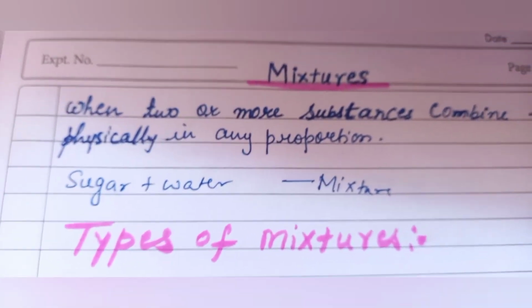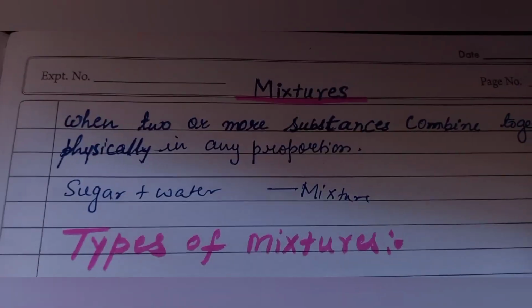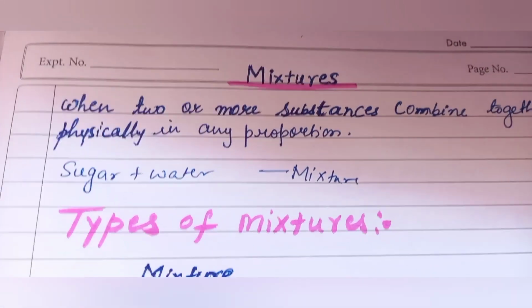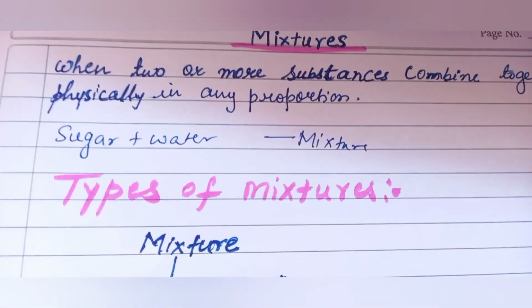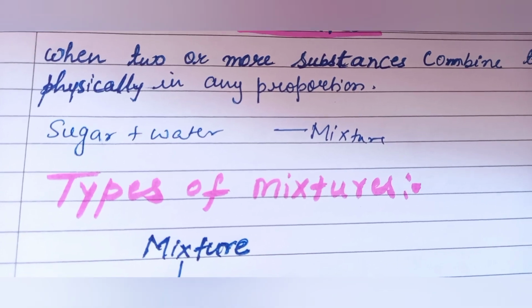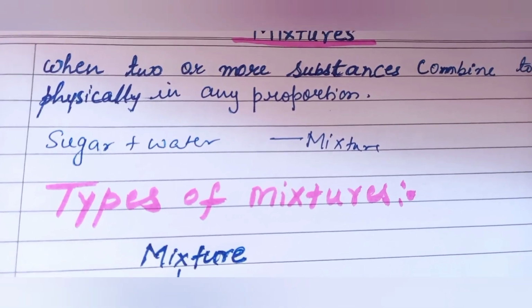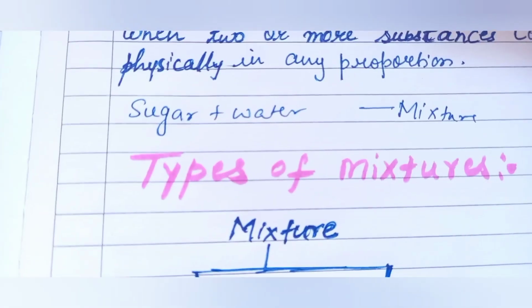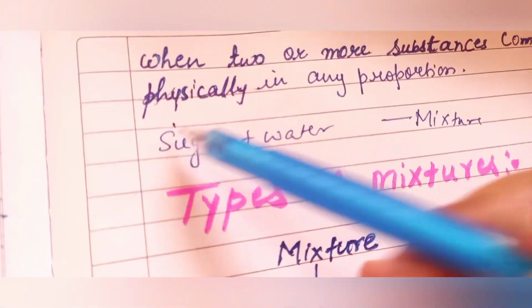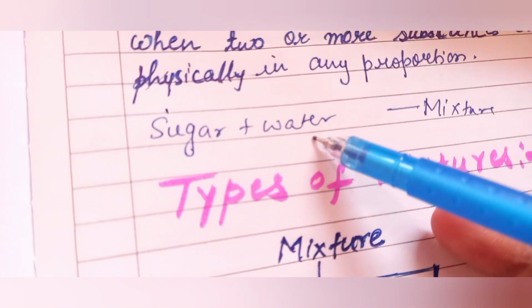Now let's see and define the mixtures. So a mixture is when two or more substances, that may be elements or compounds, combine together physically and in any proportion. Physically means they can be separated by simple methods, like sugar and water.